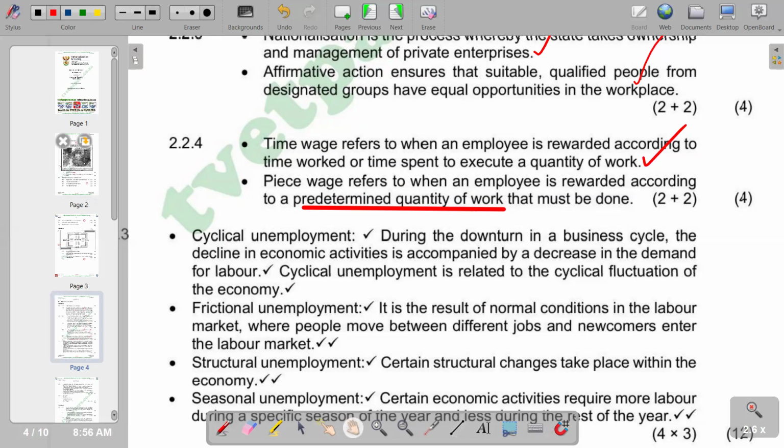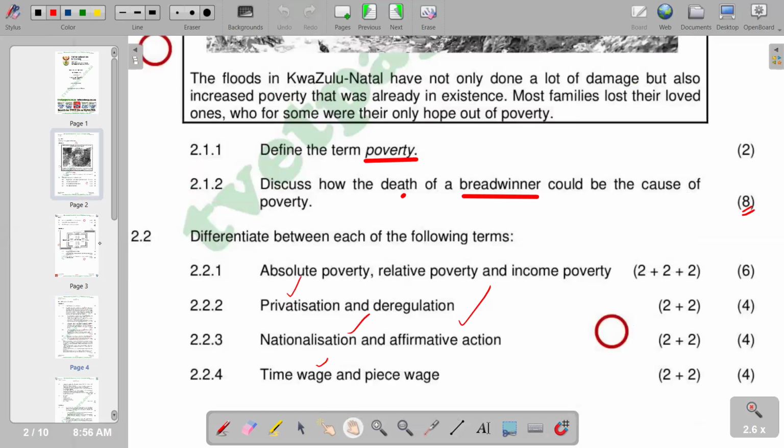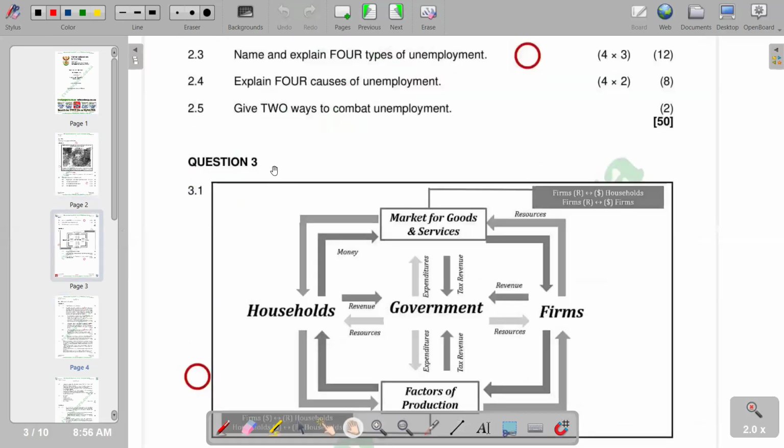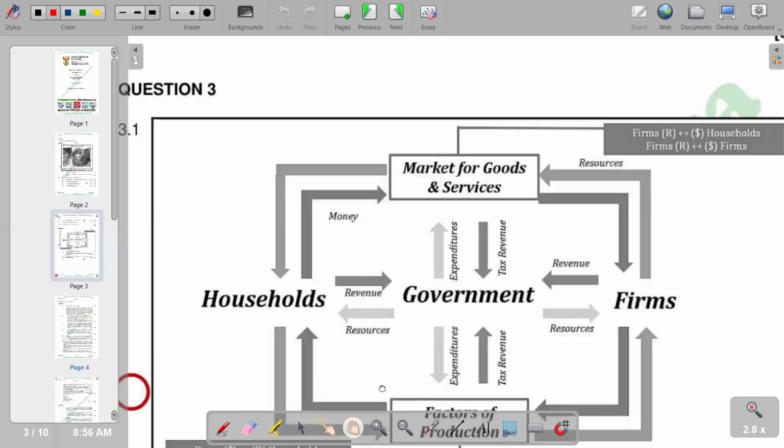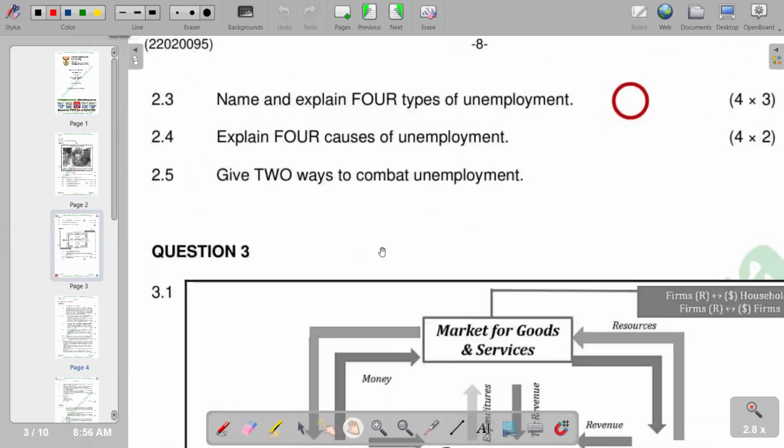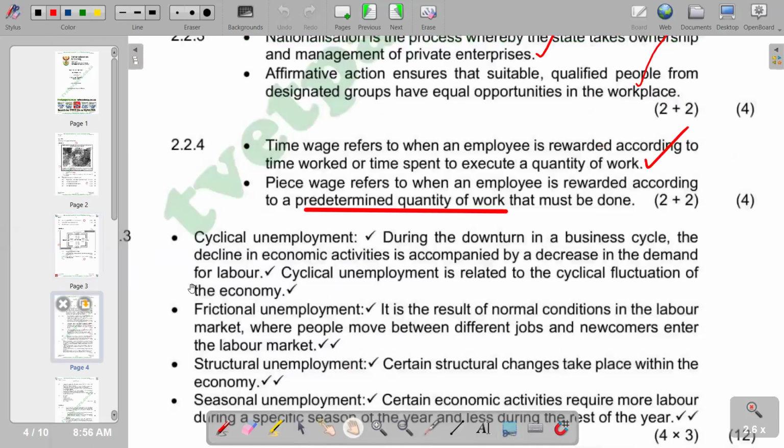And then moving on to the next question, which particularly becomes our question 2.3. So 2.3: name and explain four types of unemployment. Of course, we have got cyclical unemployment, structural unemployment, frictional unemployment. Those are some of the types that we can include on that.